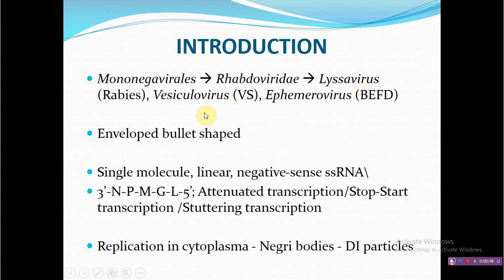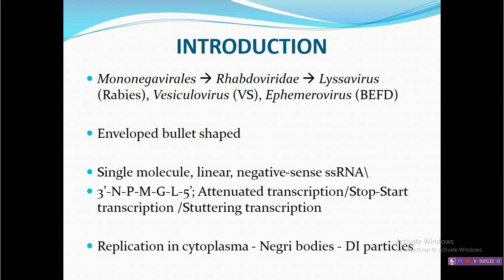In brief, last class we had discussed that Rhabdoviridae are enveloped viruses with a characteristic bullet shape. The genome is a single molecule, linear, negative sense, single stranded RNA that encodes 5 important genes, and these genes are interspaced with other pseudogenes. The transcription mechanism has an important point, that is attenuated transcription, stop-start transcription, or sometimes it is also referred to as stuttering transcription.